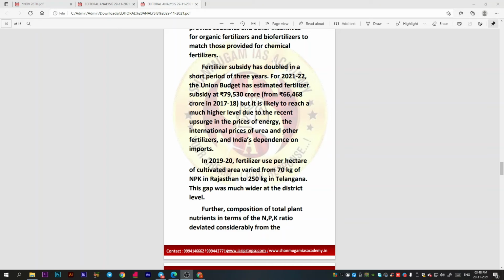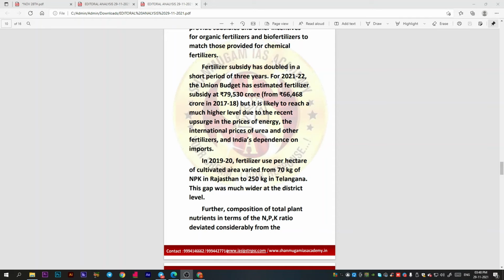And why is this so high in India? Because India's dependence on imports is very high in the fertilizer category. So that's why, at the start of my video, I told you everything is taken into consideration: the exchange rates, the market rate, the import prices, everything is considered while giving the subsidy.